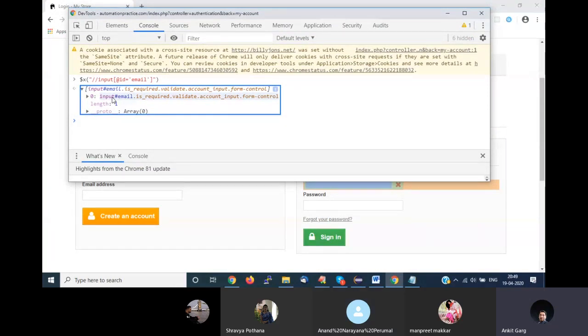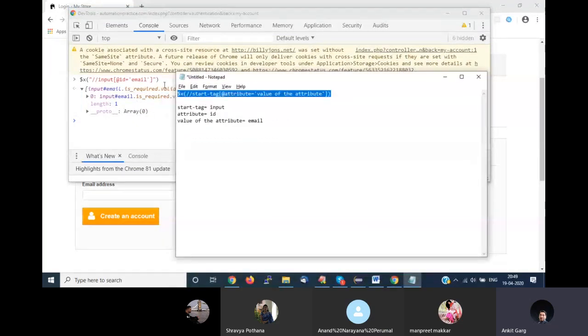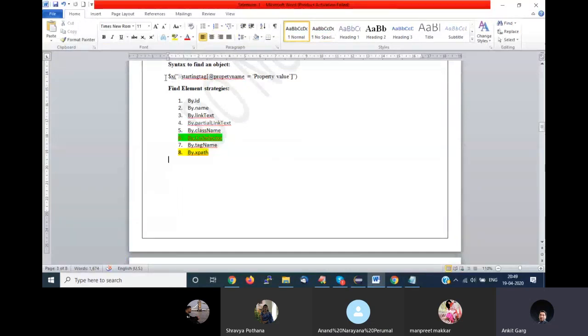Okay. Now it's clear, team, how to find an element. Initially you have to write it for some times. You will run it again. I have given the syntax here. What is the starting tag? This is the double quotes. Okay, property name and property value. These three values will only change for now. All other syntax will remain same.